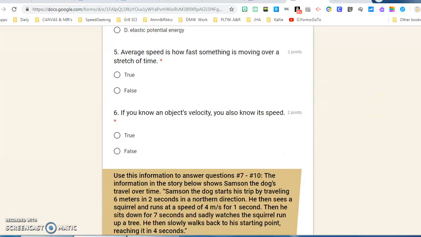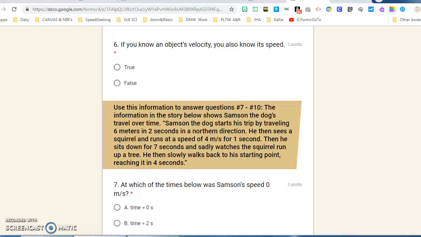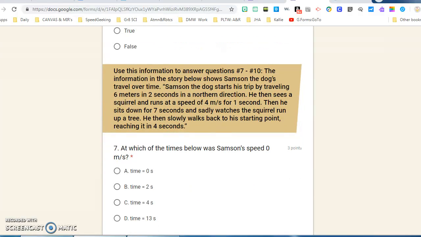Use this information to answer questions 7 through 10. The information in the story shows Samson the dog's travel over time. Samson the dog starts his trip by traveling 6 meters in 2 seconds in a northern direction. He then sees a squirrel and runs at a speed of 4 meters per second for 1 second.